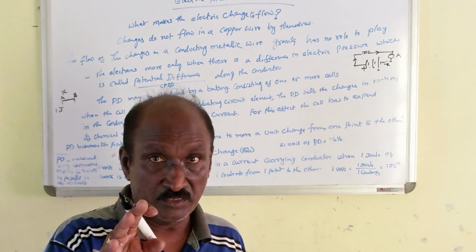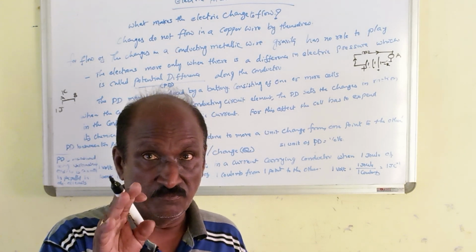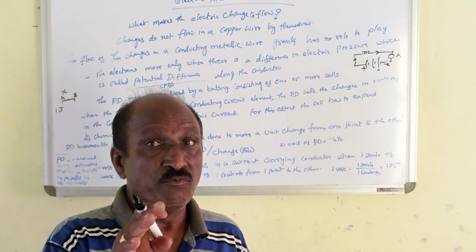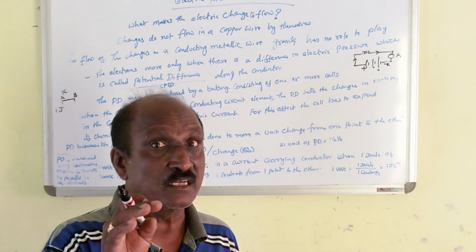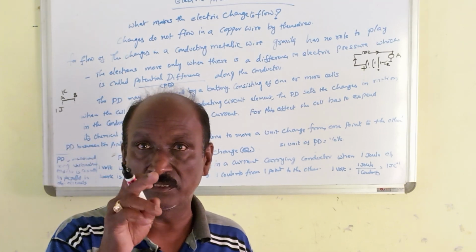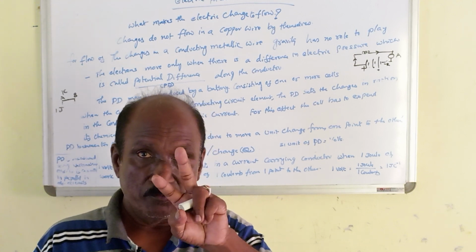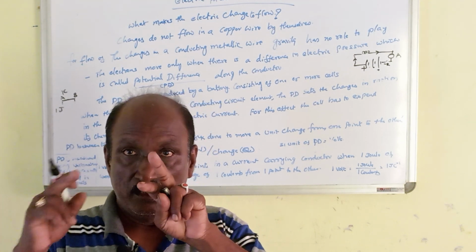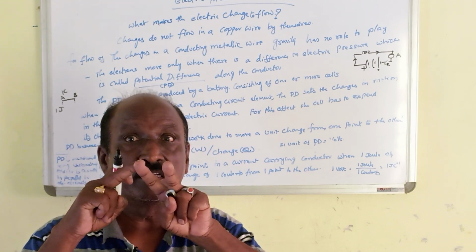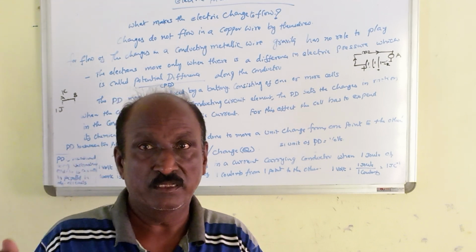Previously we came across the ammeter, which is connected in series in the electric circuit, whereas here the voltmeter is connected in parallel to the electric circuit. Okay, the difference between ammeter and voltmeter is, you see, ammeter is connected in series and voltmeter is connected in parallel in electric circuits. Okay, thank you.